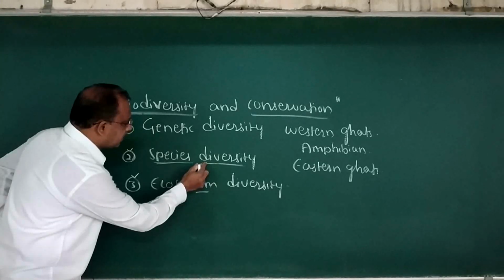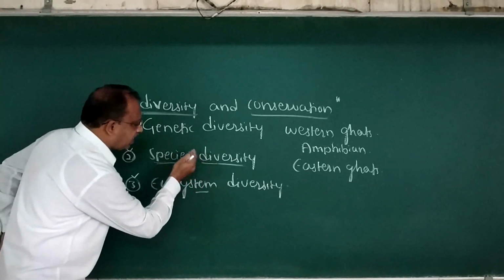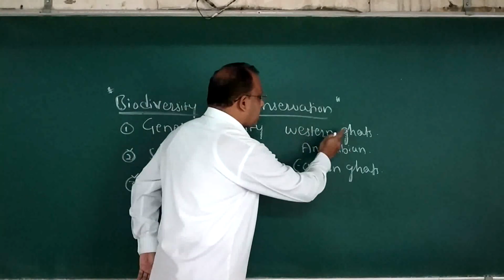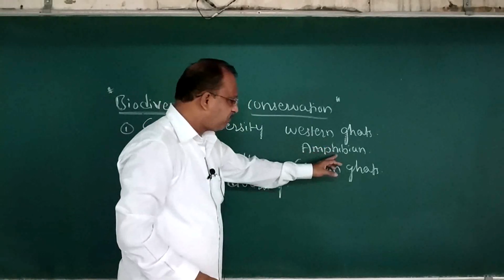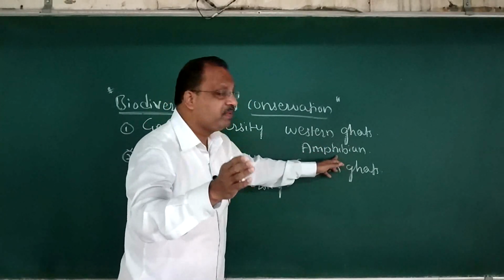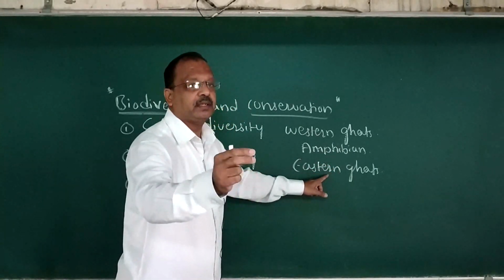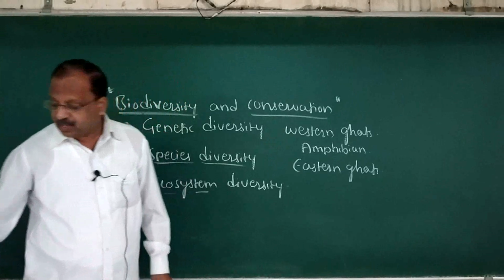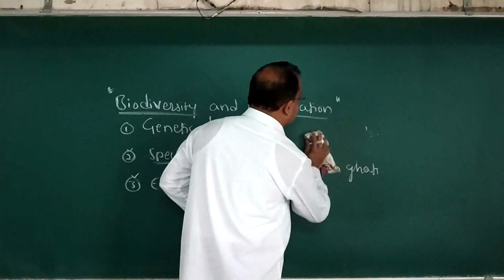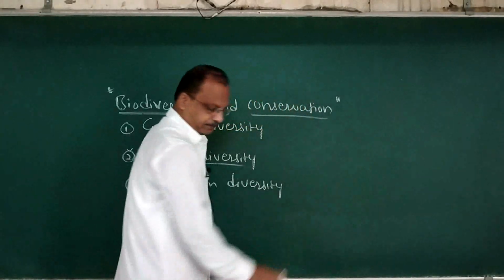Diversity in species is called species diversity. Western Ghats has greater amphibian species diversity when comparing with Eastern Ghats. Okay, amphibians will survive both on land and in water. Next, genetic diversity.